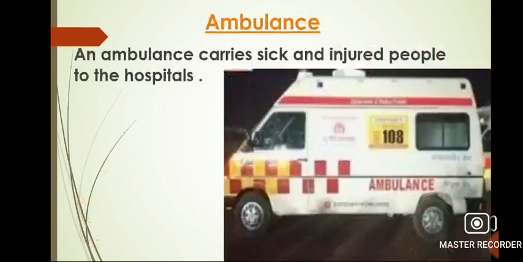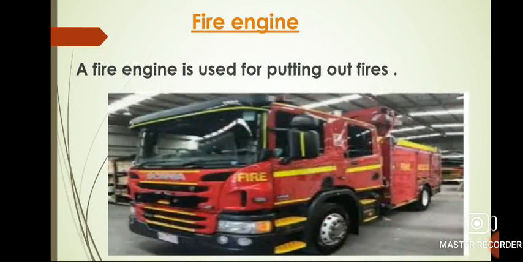Now, the next one is ambulance. An ambulance carries sick and injured people to the hospital. Next one, fire engine. A fire engine is used for putting out fires. Children, a fire engine is also known in some places as a fire truck or fire lorry. A fire engine is used for transporting firefighters and water to an incident, as well as carrying equipment for firefighting operations.